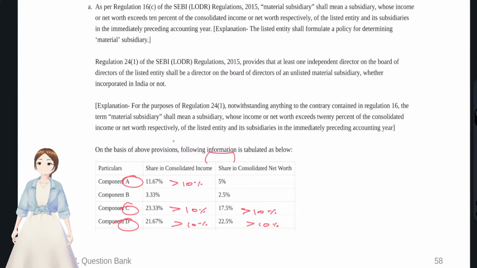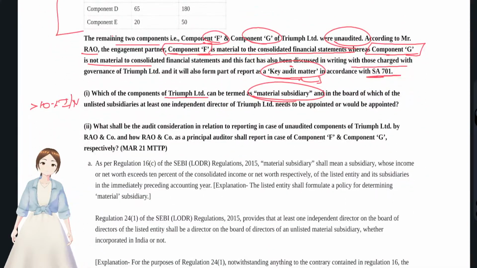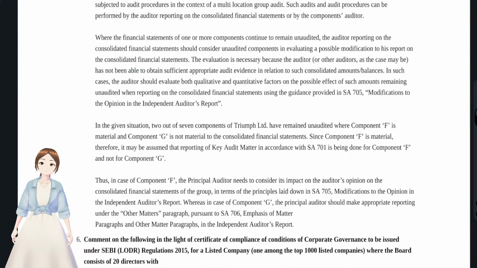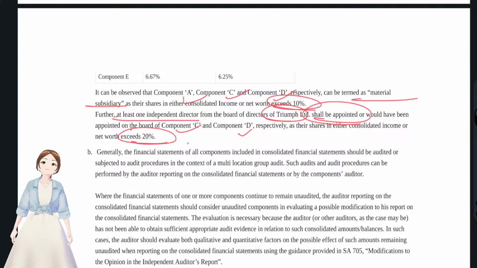Okay, and we'll see the second question. In the board of which unlisted subsidiaries does at least one independent director of T Limited need to be appointed? Okay, see, at least one independent director of the board of directors of T Limited shall be appointed on the board of component C and D respectively, as their share in the consolidated income exceeds 20%.